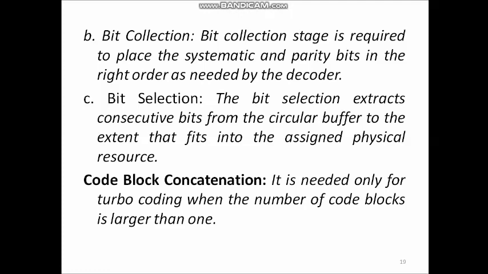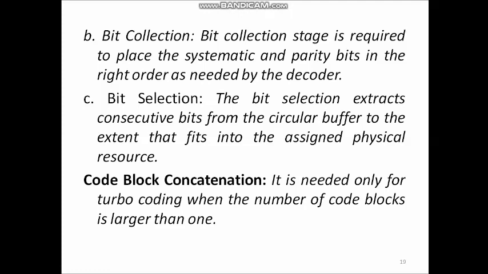Then the next step is bit selection. In the bit selection stage, to select the output bit sequence, the sequence length capital L is first determined, and this sequence length depends on the number of allocated resource blocks, the modulation scheme and the MIMO mode. Then L number of bits are read from the virtual circular buffer. So the bit selection extracts consecutive bits from the circular buffer to the extent that fits into the assigned physical resource.